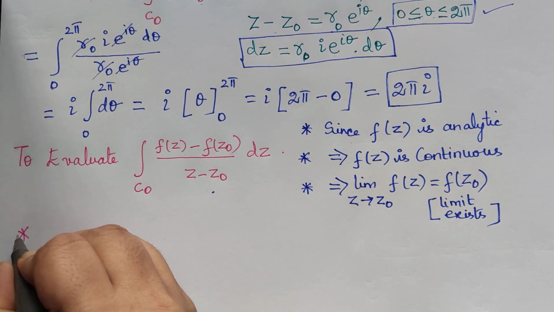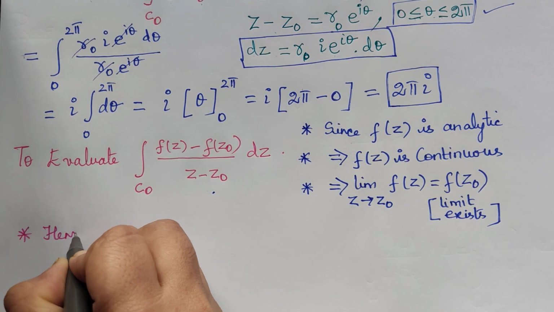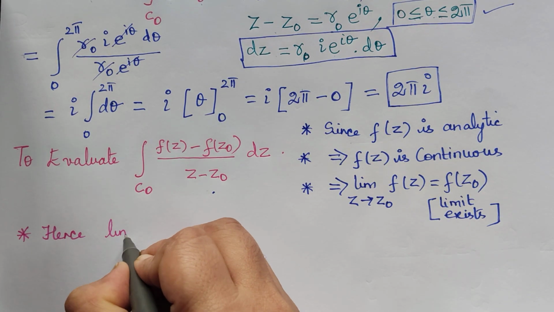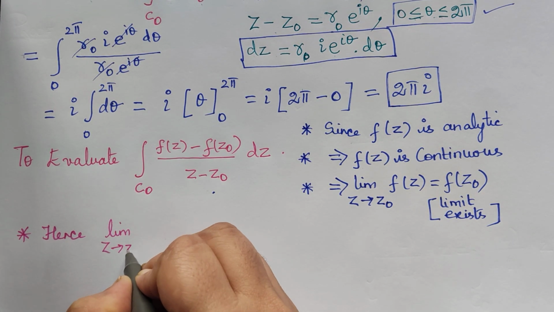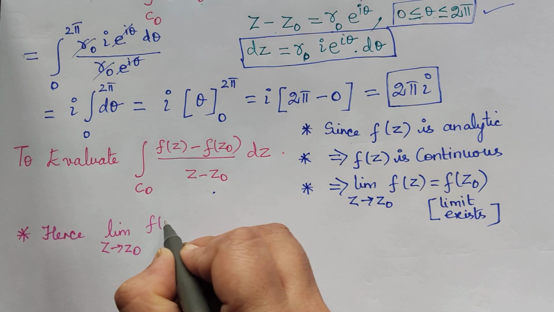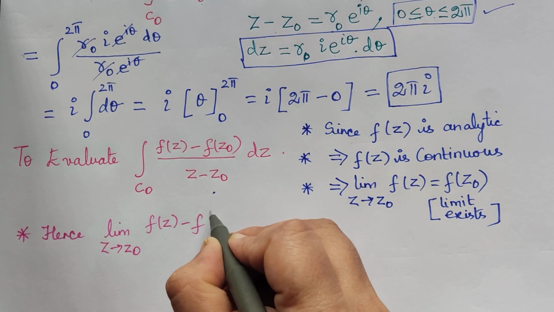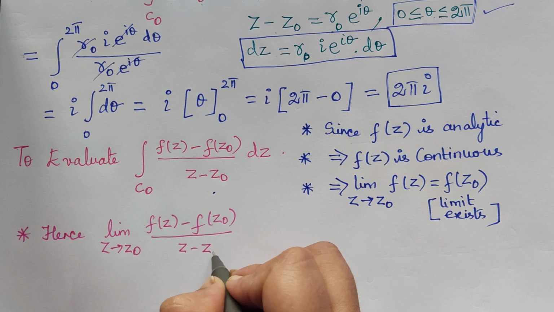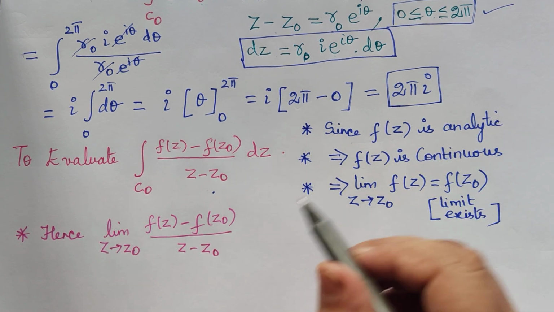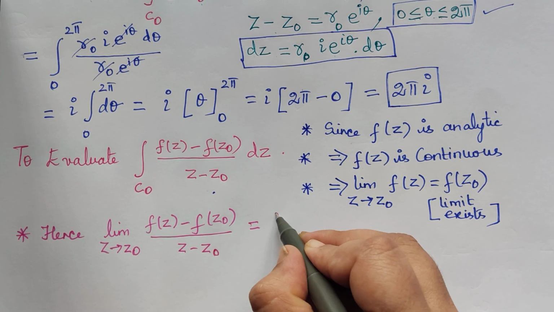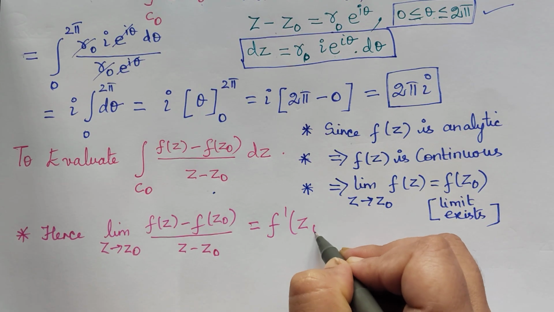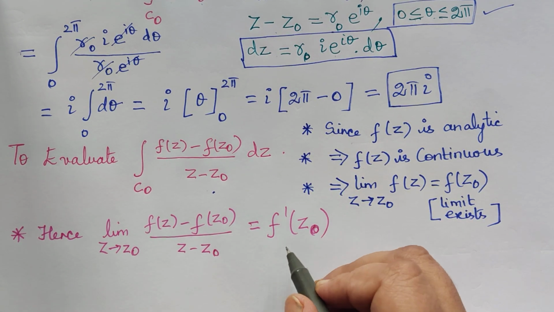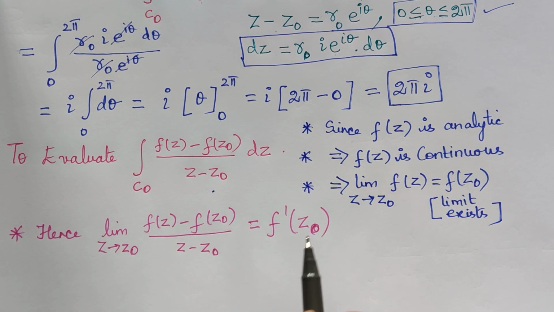Hence, I will write here, as the continuation of this: the limit as z tends to z naught of f of z minus f of z naught by z minus z naught. Because it is analytic, the derivative exists and it is equal to f dash of z naught. This is by the formula of the derivative which we have seen in our previous lectures. So we can write this.